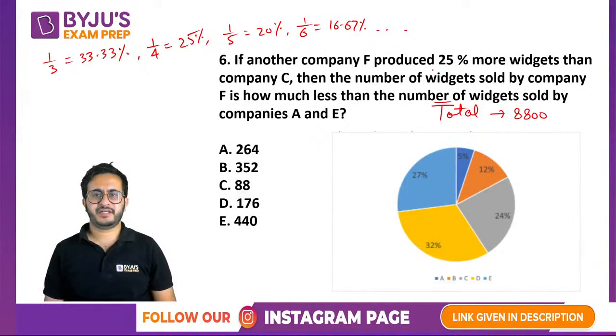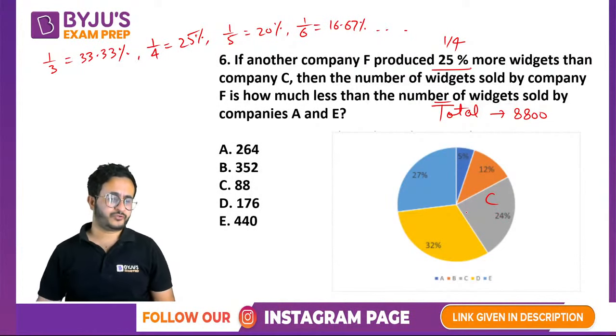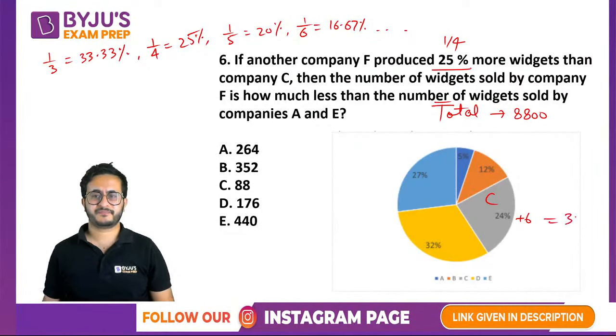So 25% is 1 by 4. ठीक है? So it is saying F is 1/4 more than C. C कितना है? 24% है. C is 24%. What is 1/4 of 24? 1/4 of 24 is 6. ठीक है, 6 more हो गया ना. So F is 30%. F is 30% of what? 30% of 8800. अच्छा, they have given till E ना. So F is 30% of 8800.